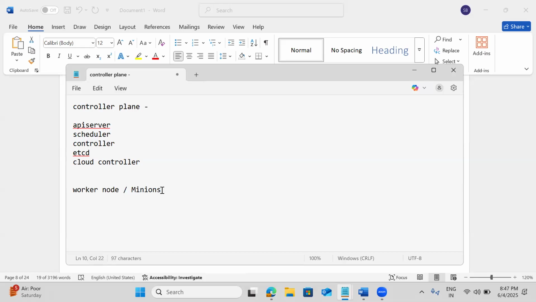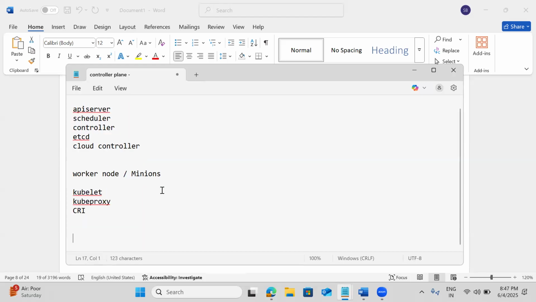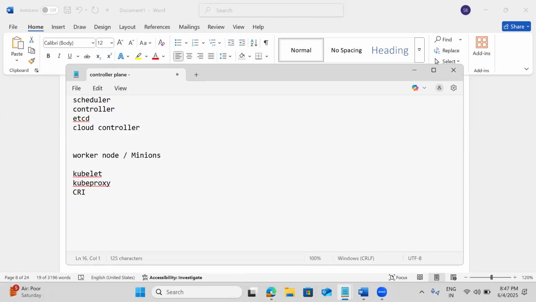So on the worker node or minions, the components we have are kubelet, Kube-Proxy, and a container runtime is required. On top of that we have the pods, but we don't create the pods manually.